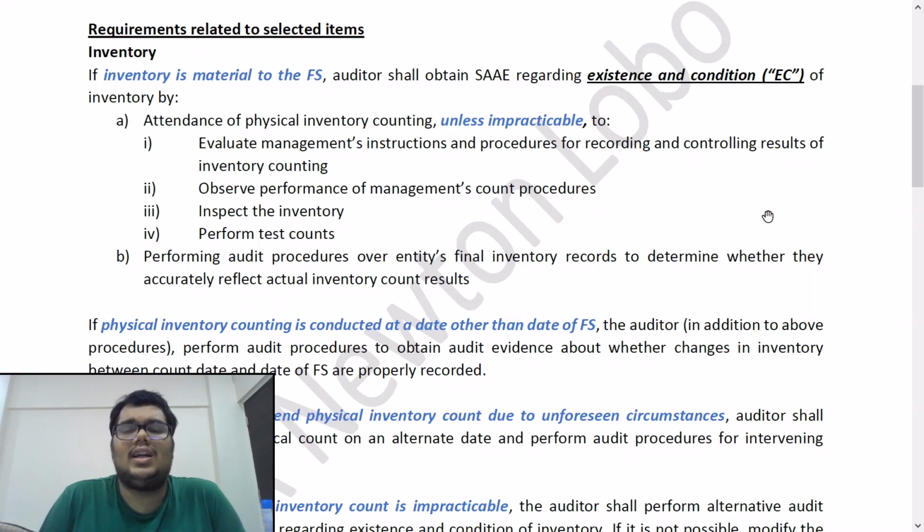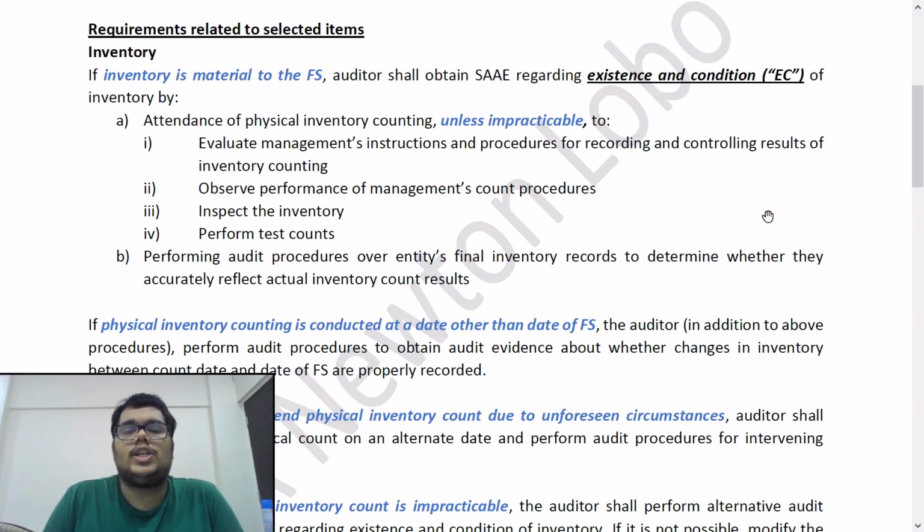Very important, physical inventory counting is done by the management. The auditor goes and is observing the procedure, inspecting, doing some kind of test check. He is not the one who is going to count the inventory. Management only is going to perform it. He is just going to overlook the process basically. So how is he going to do it? Attendance at physical inventory counting.